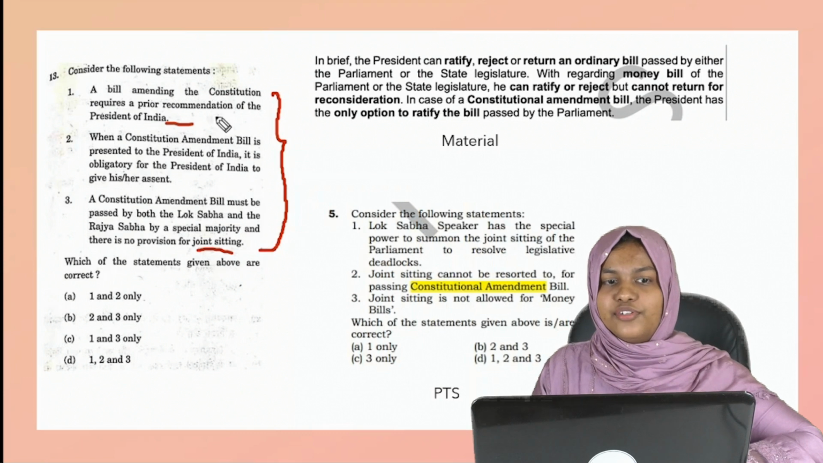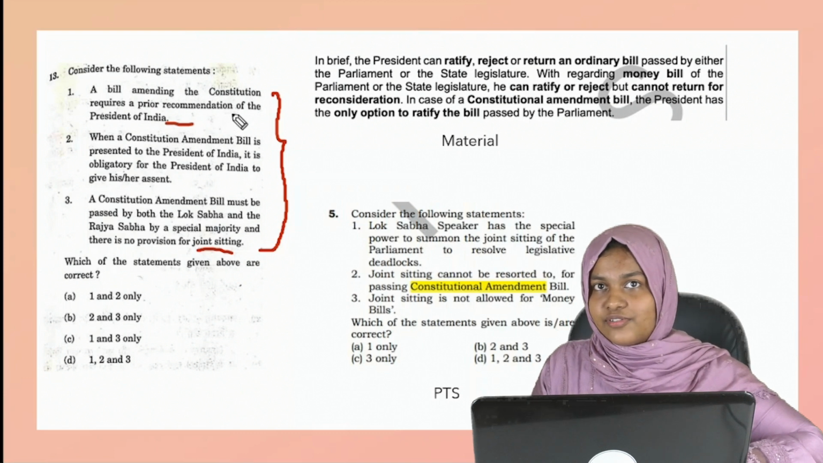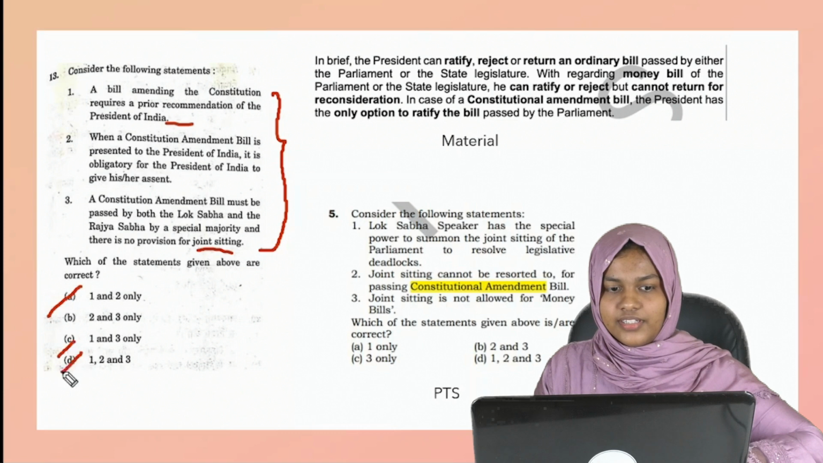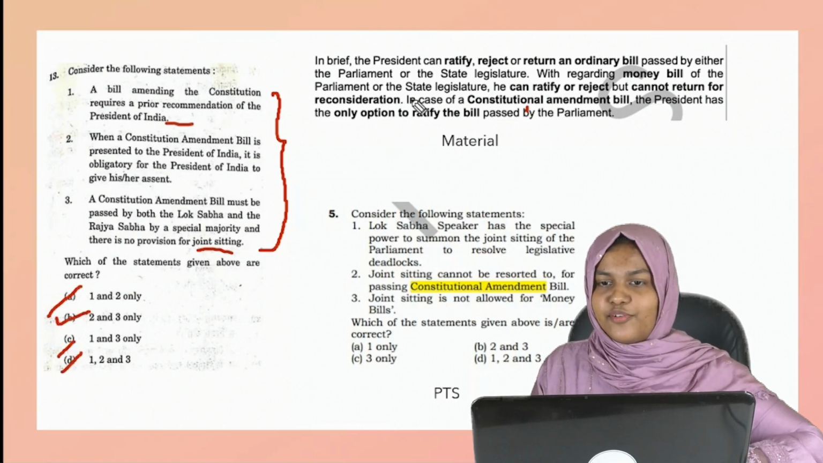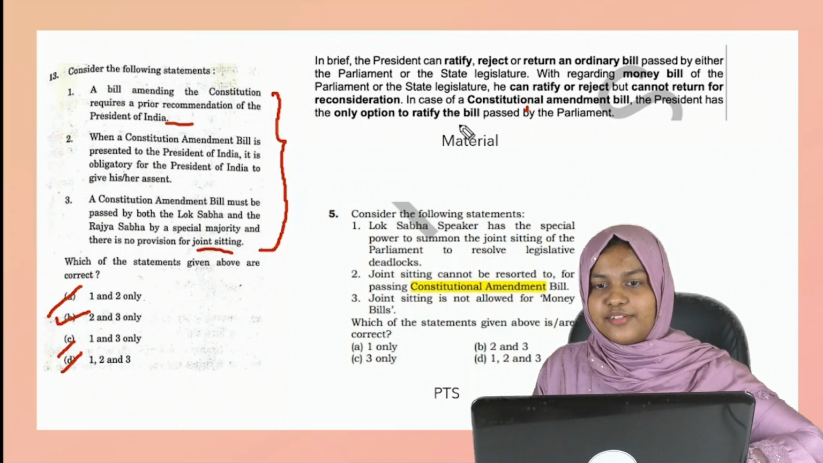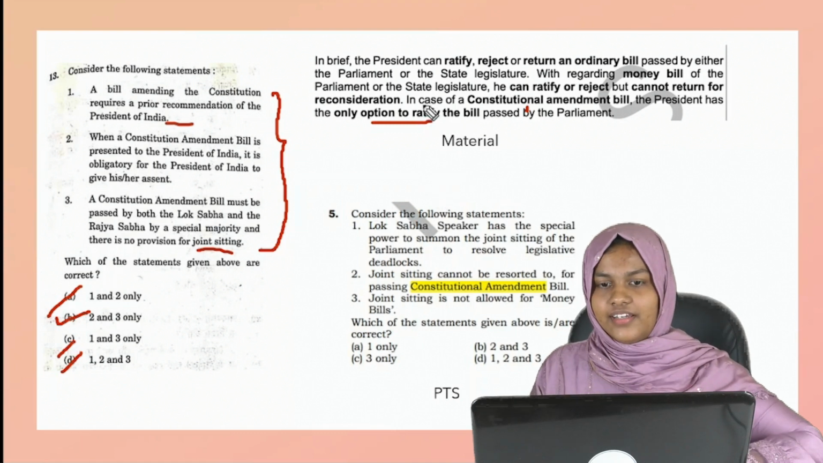So what all things do you know? Whether the president's prior recommendation is required for amending a constitutional amendment bill? No. So if you know the first statement is wrong, you already got your answer. It is B. In case of a constitutional amendment bill, the president has only the option to ratify the bill passed by the parliament.